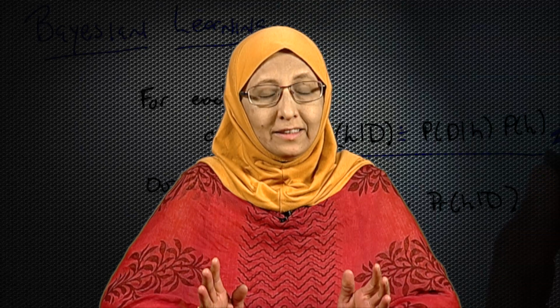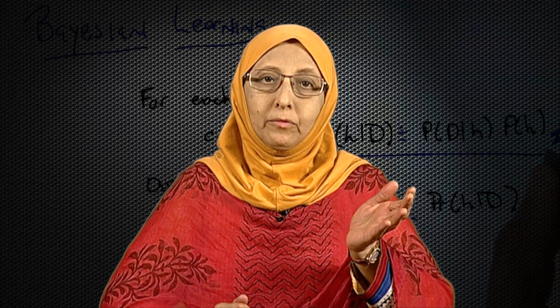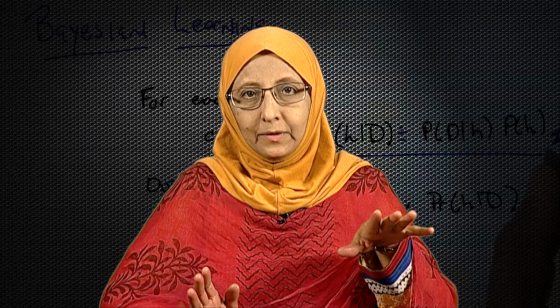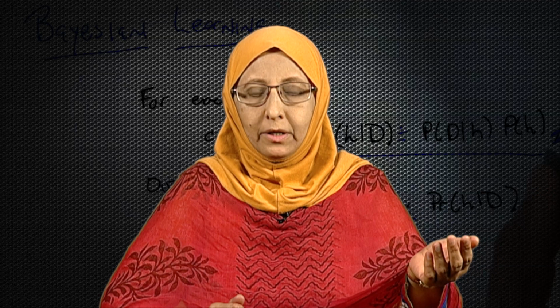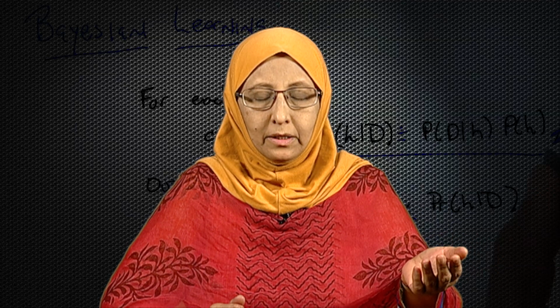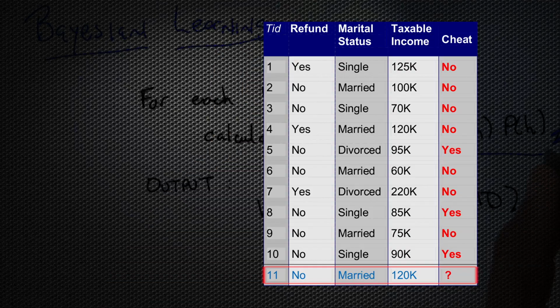The theory is over. Let us go back to our example which we saw in the first slide, the table. And let us start applying whatever math, statistics or probability that we have learned on this particular table. Look at this slide. We need to classify the 11th record, wherein the refund is no, the marital status is married, and the taxable income is 120K. Let us represent this whole record as X, because it is a very elaborate big one. X is equal to this whole record.